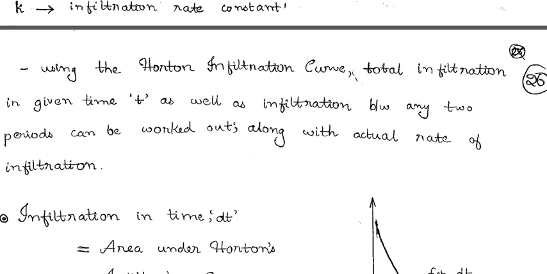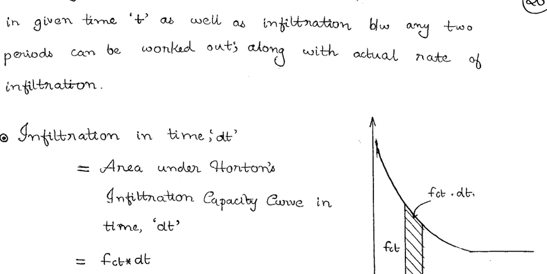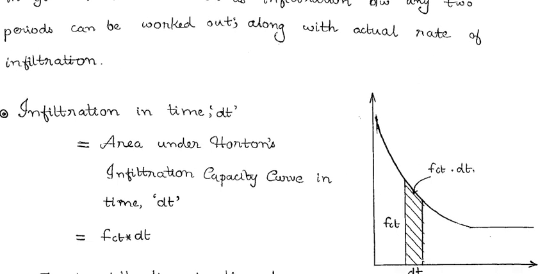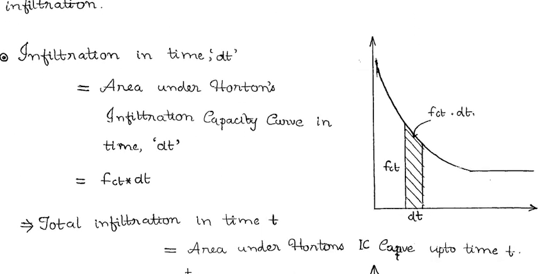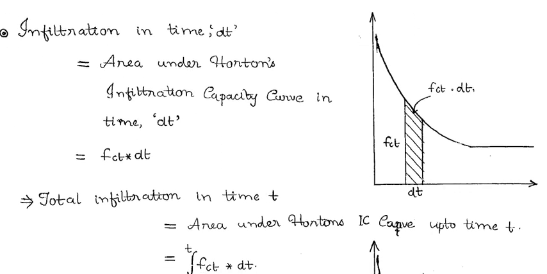Using the Horton infiltration rate, the total infiltration between any two points can be worked out. Infiltration in time dt, taken before it reaches the constant infiltration capacity, note this point, is equal to the area under Horton's curve at that particular time dt.